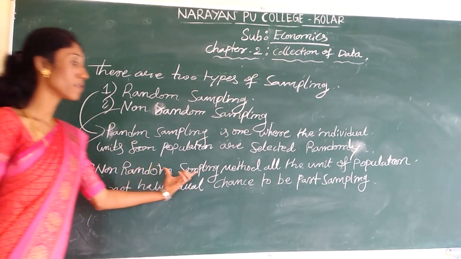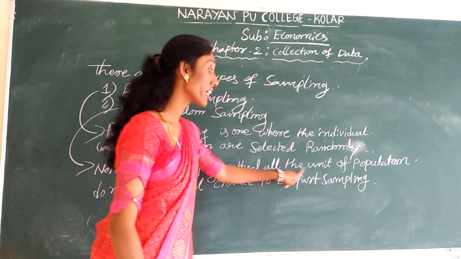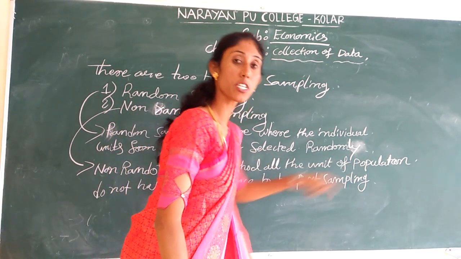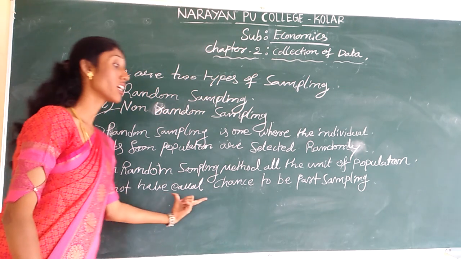Under the non-random sampling method, the individuals of the population will not have an equal chance.